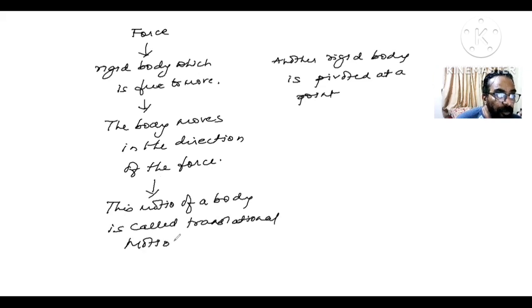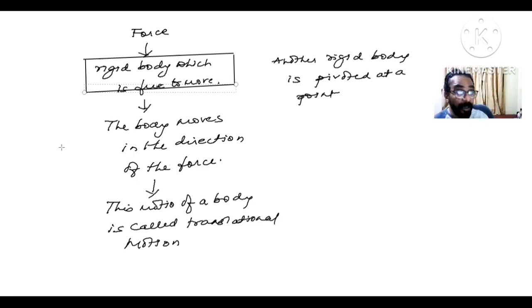So here, this rigid body was free to move. What you did, beta, is you applied a force on this rigid body. When you apply a force on this rigid body, the body moves in the direction of the force, children. Got it? And such a motion of a body, we call it translational motion.